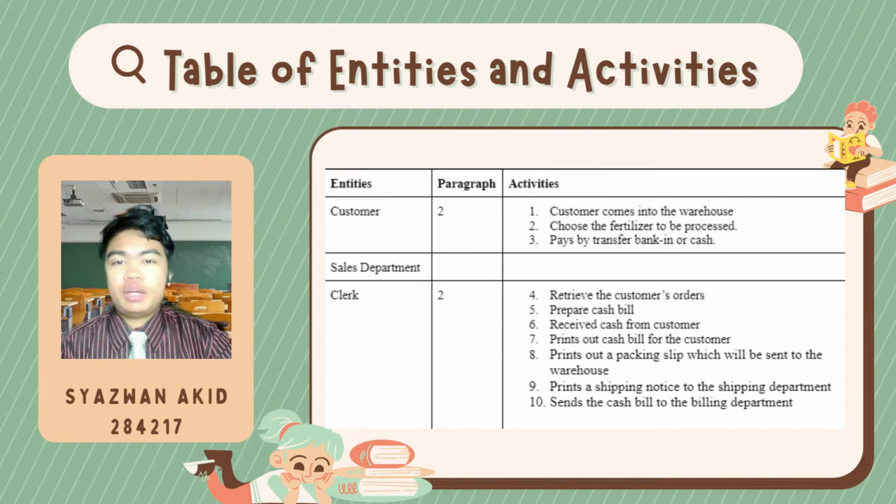The next entity we have, from the sales department, is the sales clerk. The sales clerk will retrieve the customer's orders. Next, prepare the cash bill, receive cash from the customer, print out the cash bill for the customer, print out a packing slip which will be sent to the warehouse, print a shipping notice to the shipping department, and send a cash bill to the billing department.